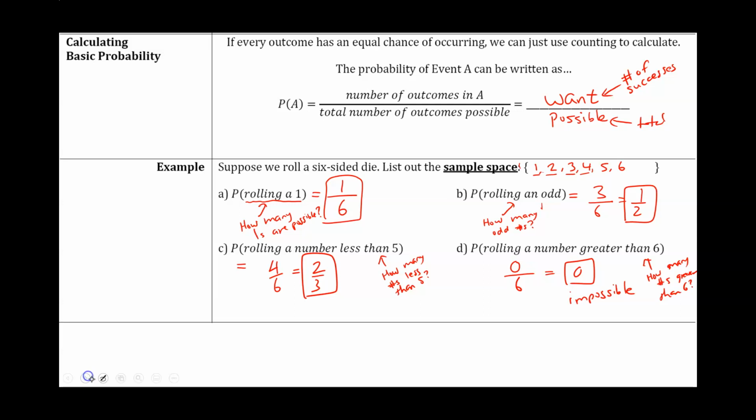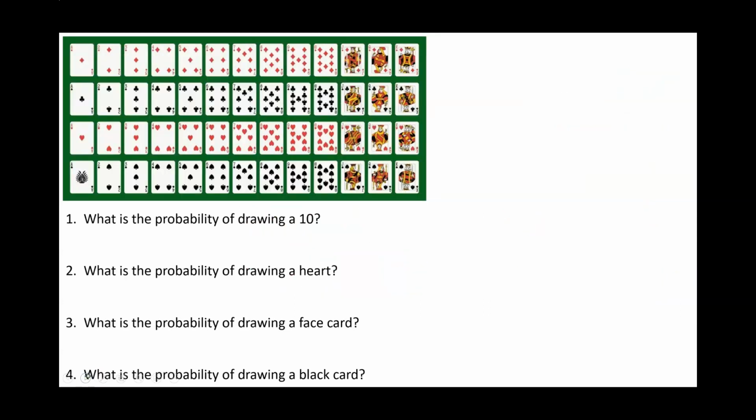Let's take a look at some more examples. Here we have a standard deck of cards. The first question says, what is the probability of drawing a 10? For this, we're going to ask ourselves, how many 10s do we have in a deck of cards divided by the total number of cards? So the probability of drawing a 10, we have 4 10s. We have 1, 2, 3, 4 out of a total of 52 cards. If you reduce that, that'll be 2 out of 26 or 1 out of 13. So the probability of drawing a 10 is going to be 1 out of 13.